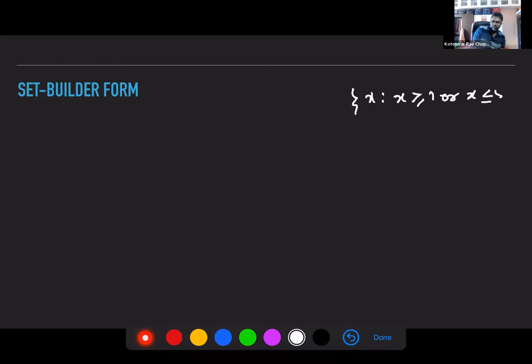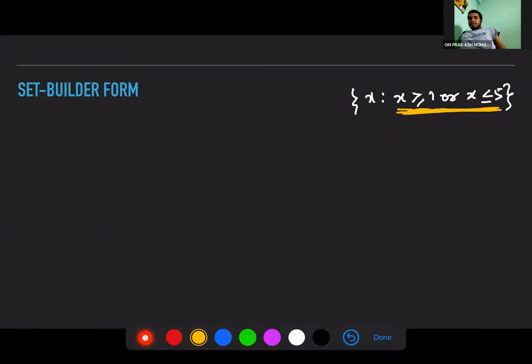So what are you basically writing here? You're just mentioning a condition, right? Yes. So there's a condition which each of the elements in the set follow. So you can say that it is a condition or criteria that is expressed.